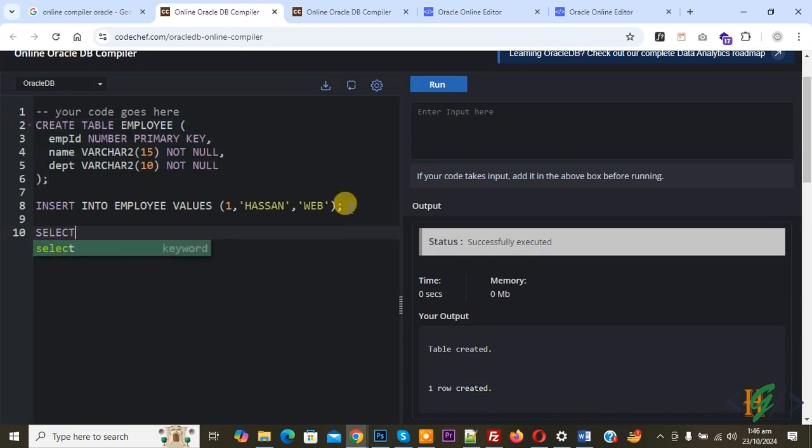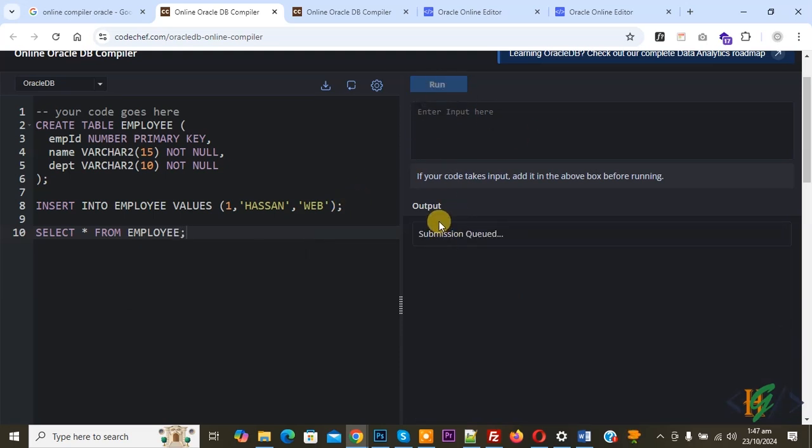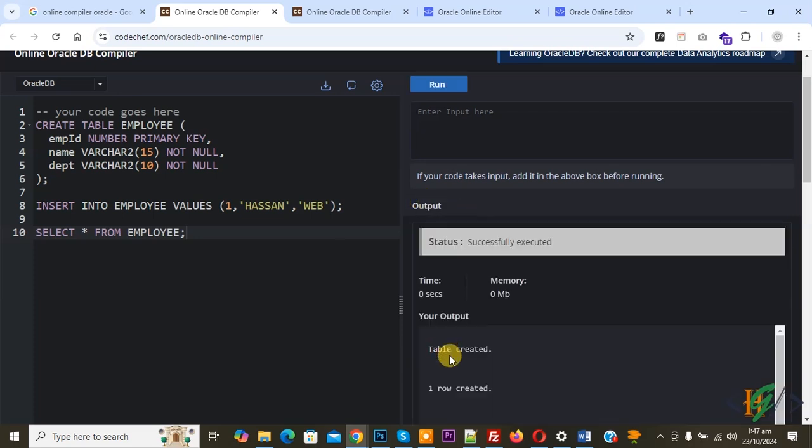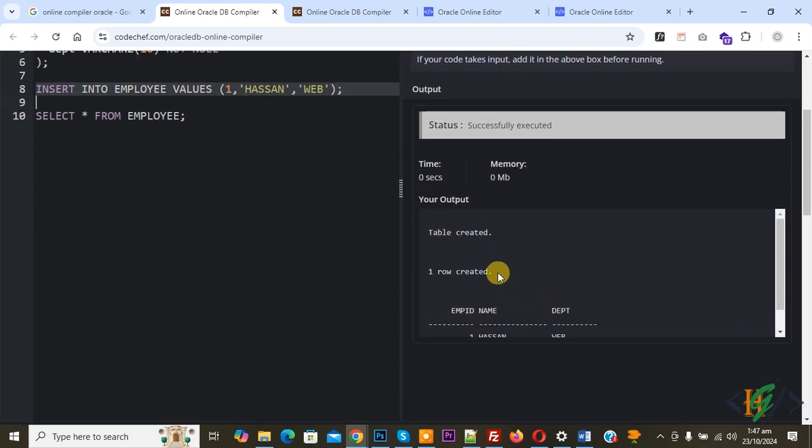Now write select star from, then add table name employee. Now add semicolon, again click on run. Now you see output. Now you see table created by using this query, data inserted by using this query, and then you see employee ID, name, department by using this query.